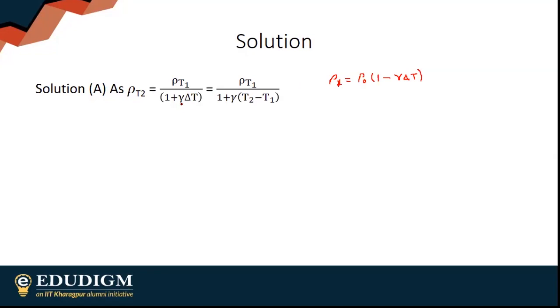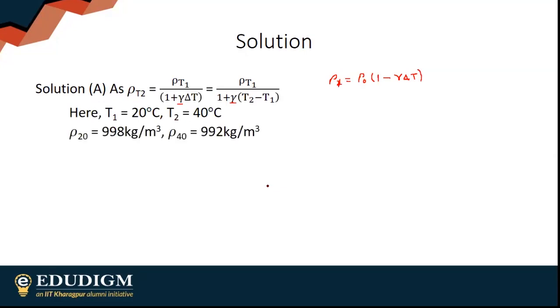Where gamma is my coefficient of volume expansion. So obviously T1 is 20 degrees, T2 is 40 degrees. Rho at temperature 20 is 998.